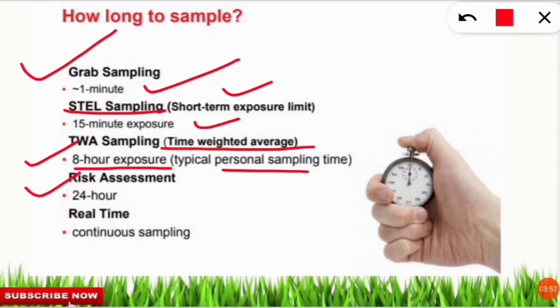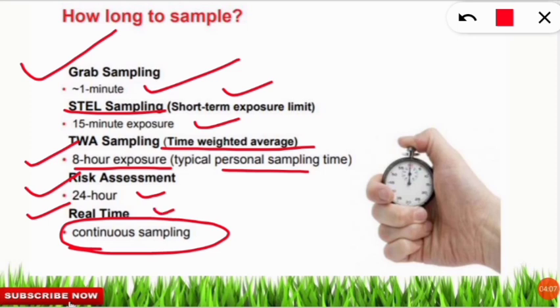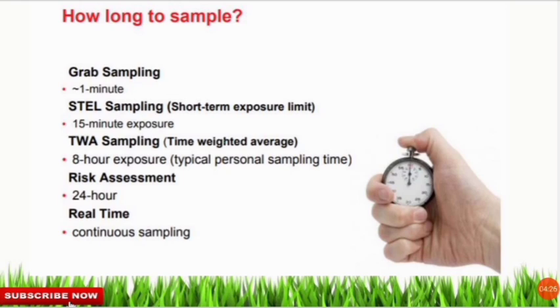Then comes risk assessment. If we want to do a risk assessment of the contaminant present in the air, we should sample for 24 hours. And then there is assessing real-time air pollutants. This is called continuous sampling. So throughout the year, every time, we should monitor for real-time monitoring. For example, the Keeling curve of carbon dioxide is the best example, where the observatory situated at Mauna Loa is continuously monitoring the carbon dioxide level in the atmosphere. That is called real-time sampling, that is, continuous sampling. So I hope you are clear with that. Let's move on to the next slide.